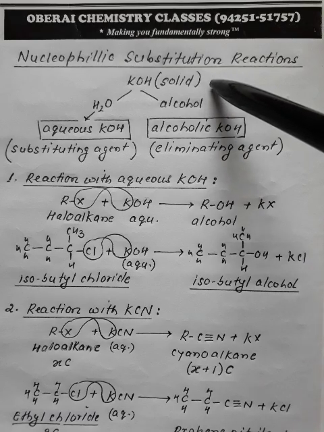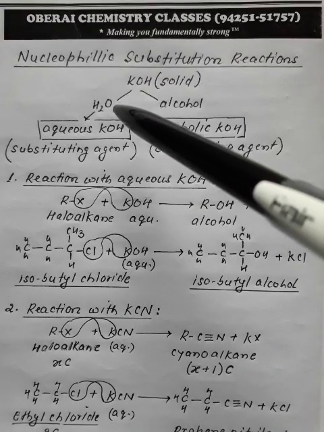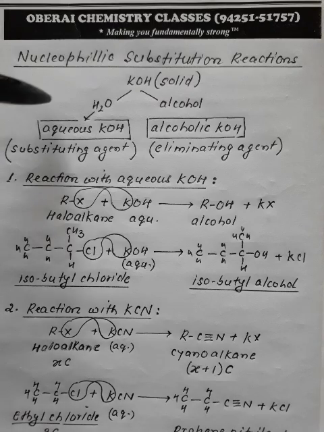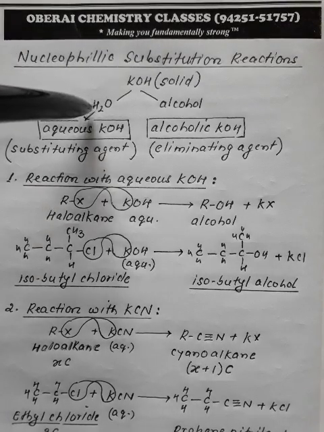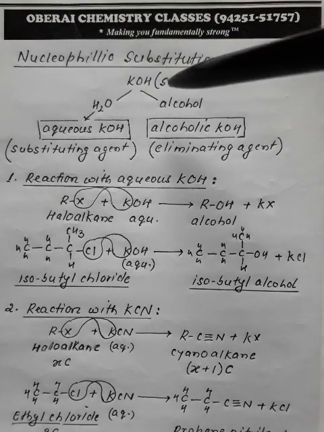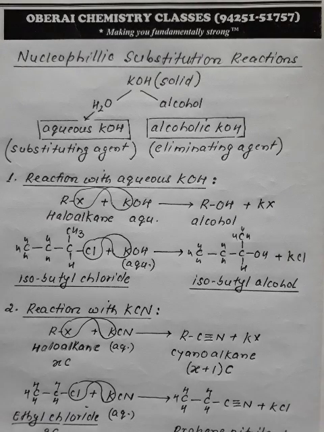Therefore, to convert KOH into a reactive species, it is either dissolved in water or dissolved in alcohol. If it is dissolved in water, it is termed as aqueous KOH. But if KOH is dissolved in alcohol, it is termed as alcoholic KOH.